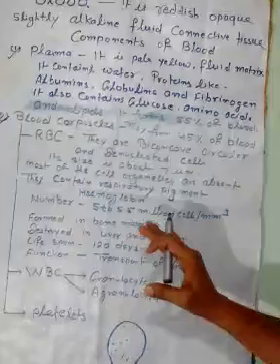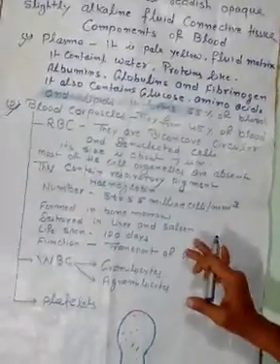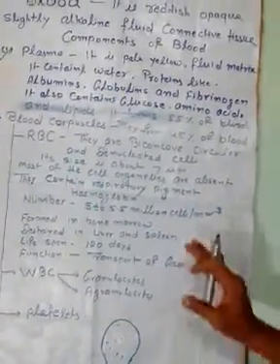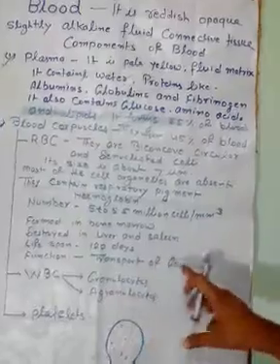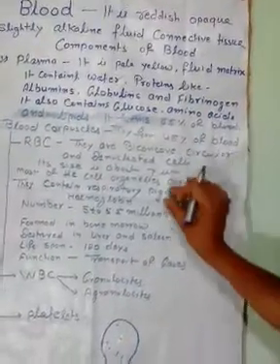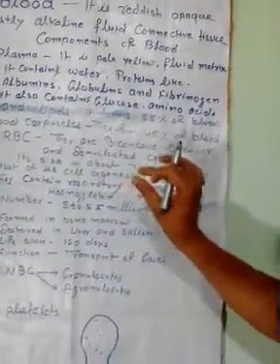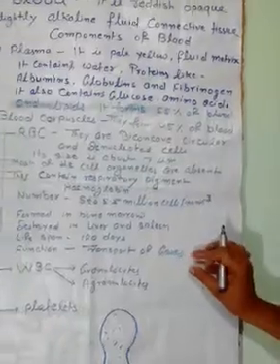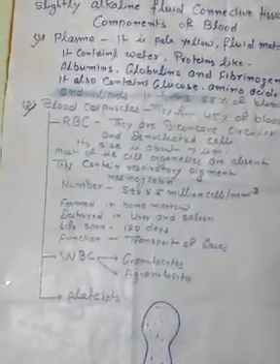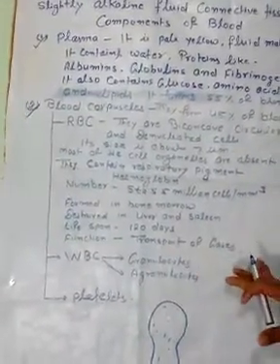Lifespan of RBC is 120 days, and the function of RBC is transport of gases. Actually, hemoglobin has higher affinity for oxygen and carbon dioxide. That's why it is responsible for transport of gases.